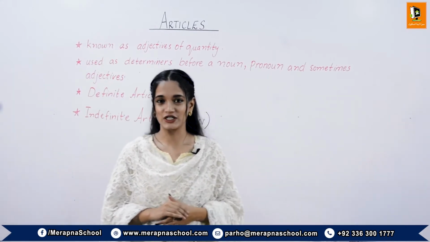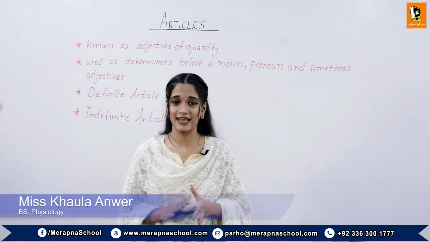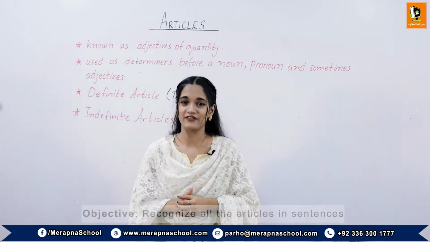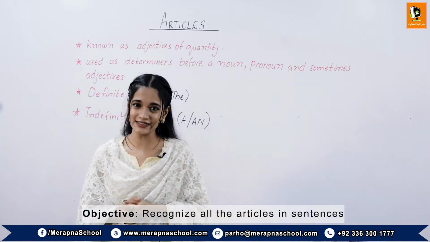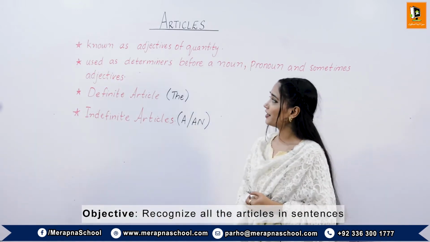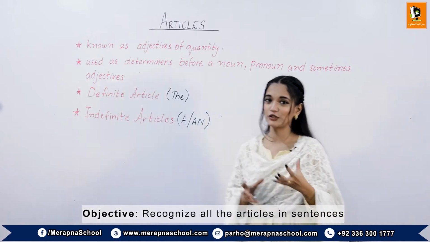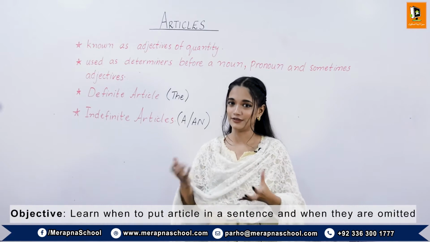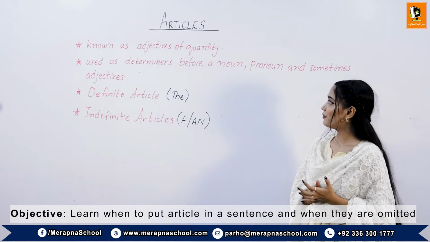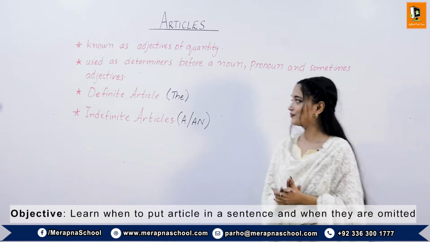Students, in this session, we are going to start our new topic, which is articles. Everybody knows that a and the are the articles, but do you know which ones are definite and which ones are indefinite articles? The articles are known as adjectives of quantity, as they show the quantity, either the subject is one or the only one.